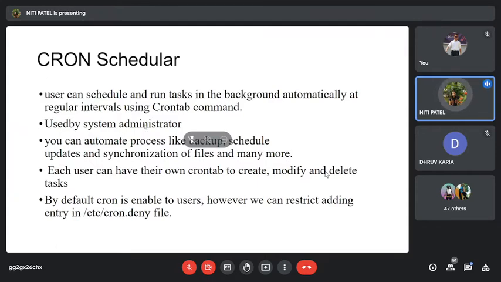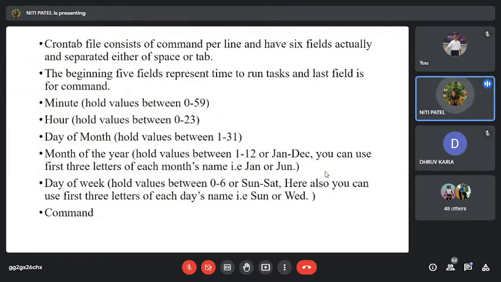Okay, so these are the functions that the cron scheduler does. And what is its function? To schedule certain tasks to make them run in the background by using a command called crontab. Now, when I use this command, let us see what the syntax of the command is. The crontab file consists of one command per line and has 6 fields separated either by space or tab. So whenever I use the command crontab, that command has a total of 6 fields.